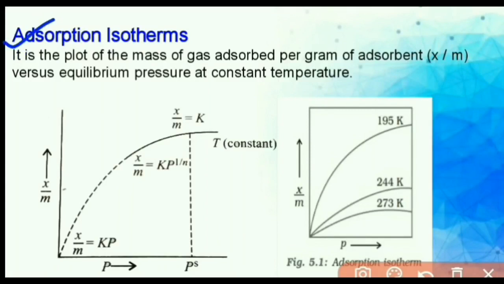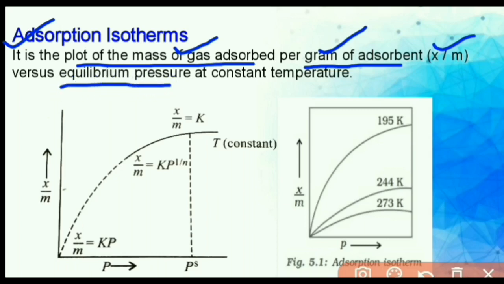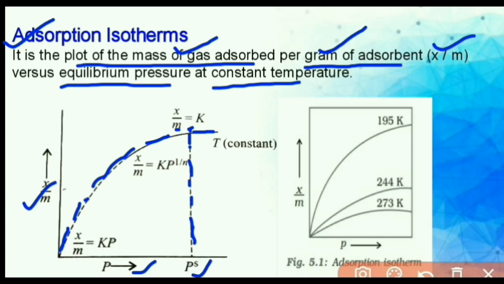Adsorption isotherm. It is the plot of mass of gas adsorbed per gram of adsorbent, x by m, where x is the mass of gas adsorbed and m is the mass of adsorbent, versus equilibrium pressure at constant temperature. When we plot x by m versus equilibrium pressure, we can see that as the pressure increases, adsorption also increases to some extent, and after that adsorption becomes independent of pressure. At that point, the pressure is called the saturation pressure.